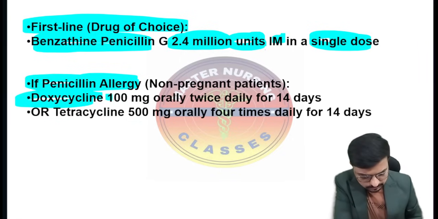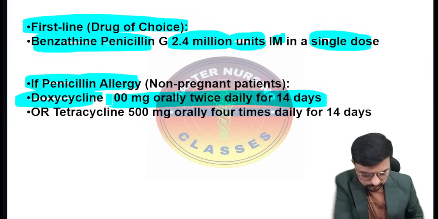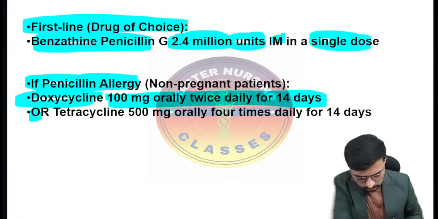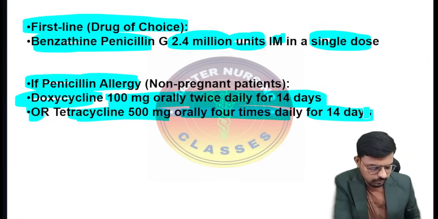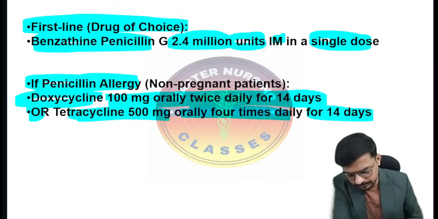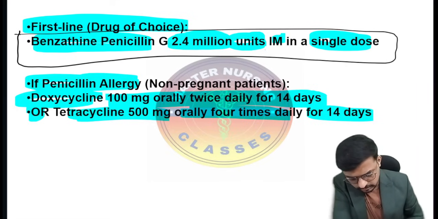That's the 100 mg orally twice daily for 14 days. Or we can go for tetracycline 500 mg orally 4 times daily for 14 days. Students, the best one is benzathine penicillin. I am giving a single dose. Okay, so that is very important.